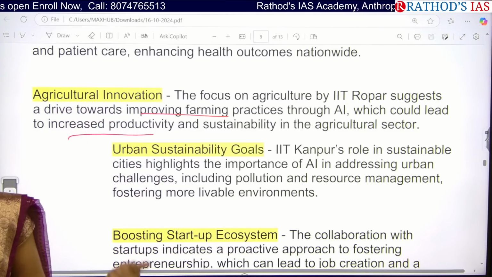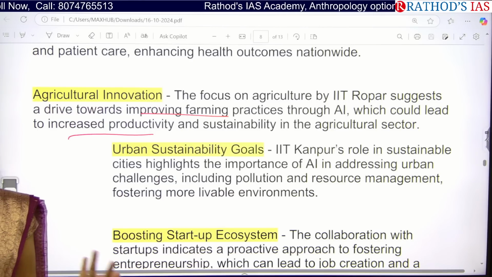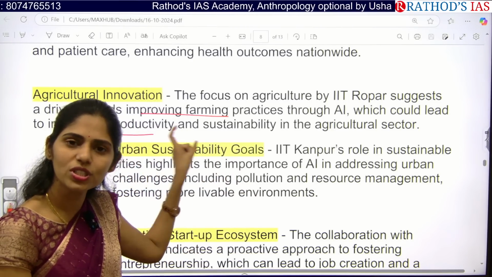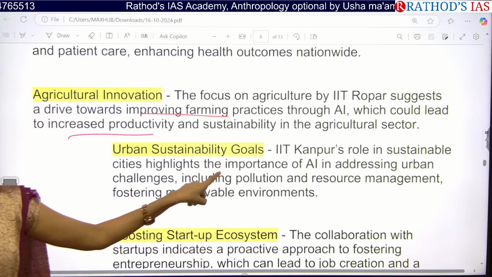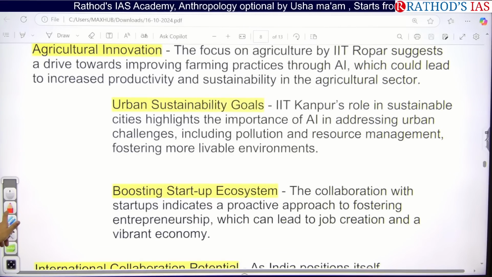No, it is less. But if you see the population who are working in this sector, that is more than 60%. Then how can we make this agriculture feasible? If you're using this AI, we can increase the sustainability of this agriculture sector. And this one here is urban sustainability goals.